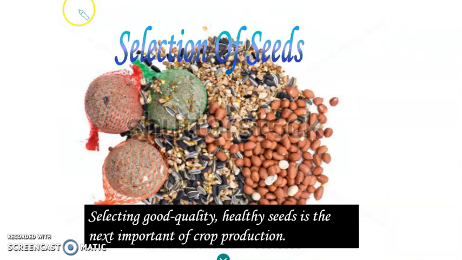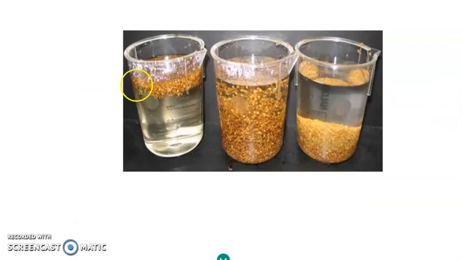The next step is the selection of the seed. The farmers select a good quality of seed and use it for farming. So how do we know whether a seed is good or not? There is an experiment in which the seeds are put in water and stirred, then made to settle after a certain time. You can see all the seeds have settled down. That means these are good seeds.